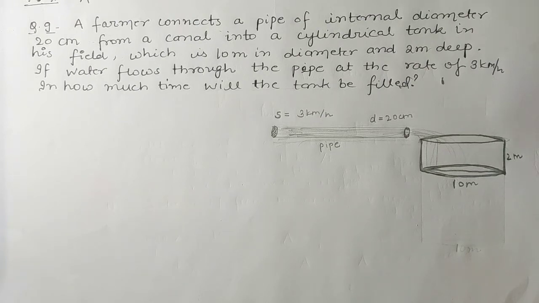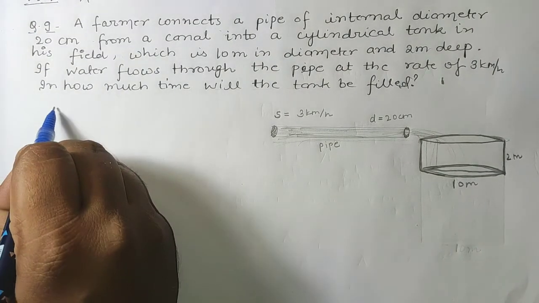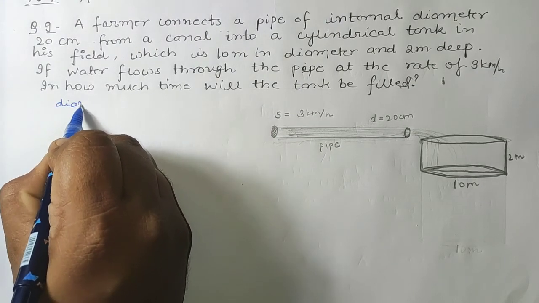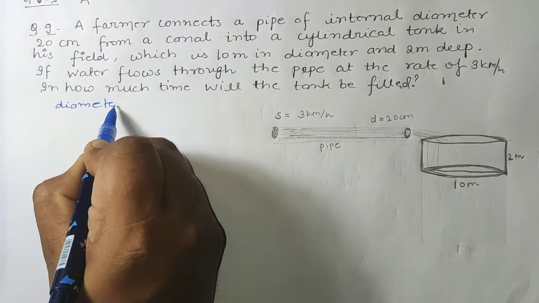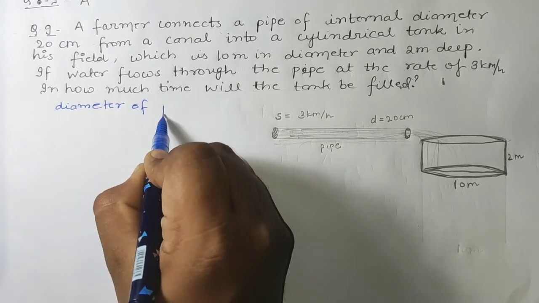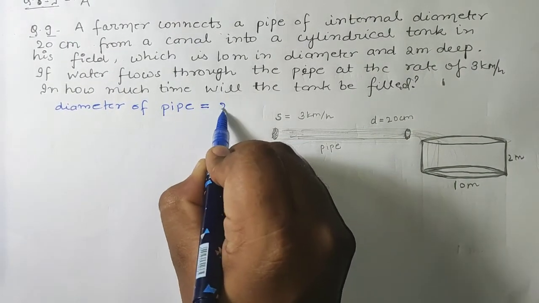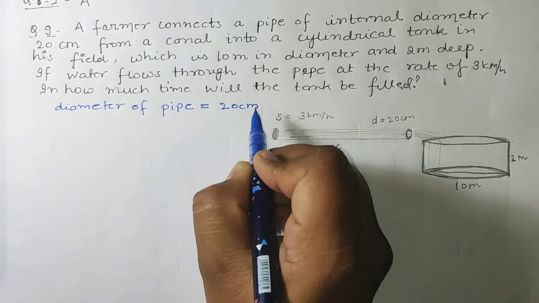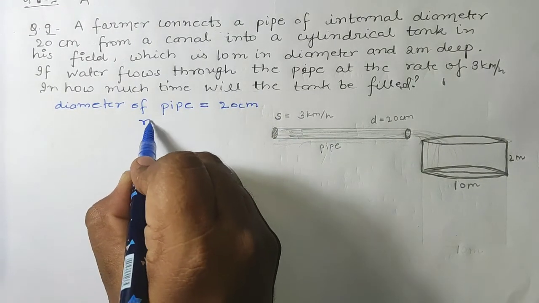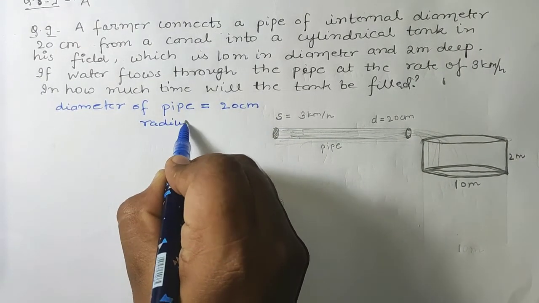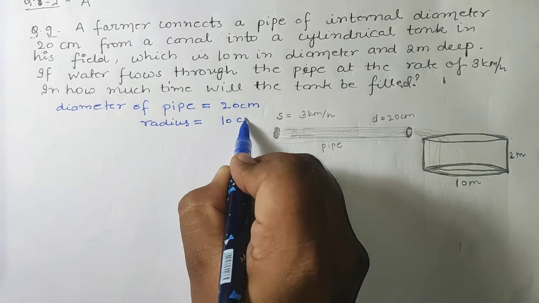Okay students, so in the solution, firstly we'll write given: diameter of pipe is 20 centimeter. Okay, so radius will be 10 centimeter.